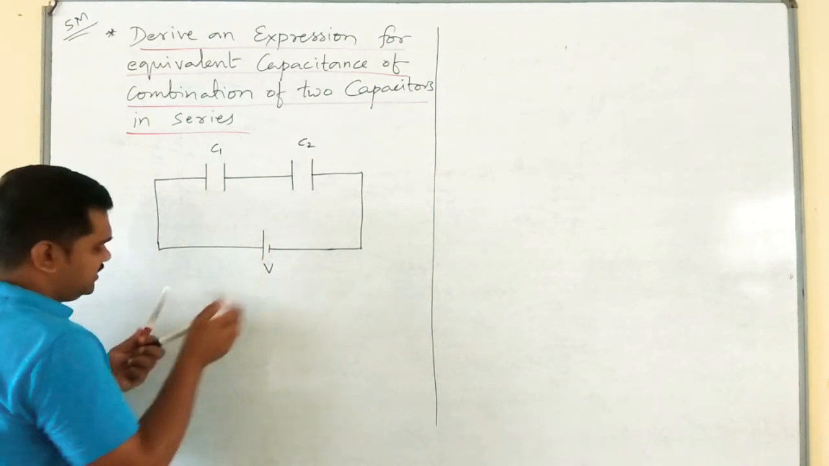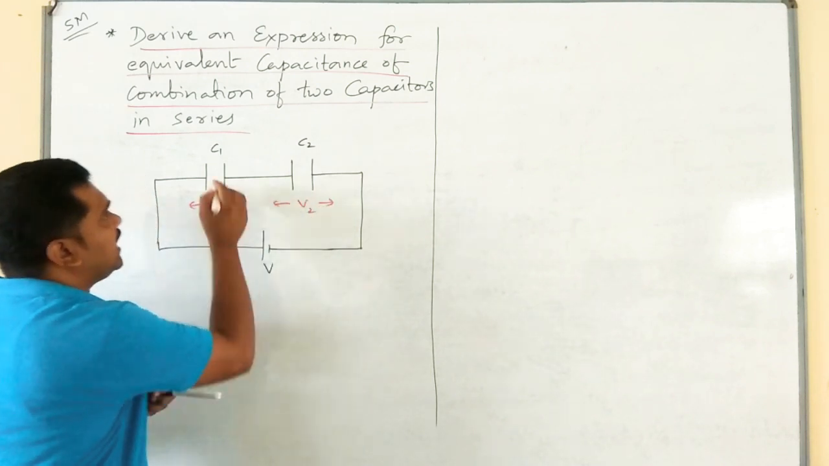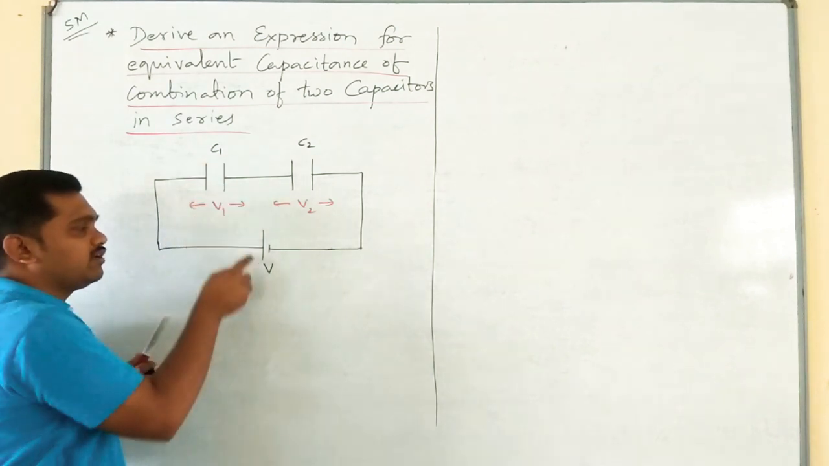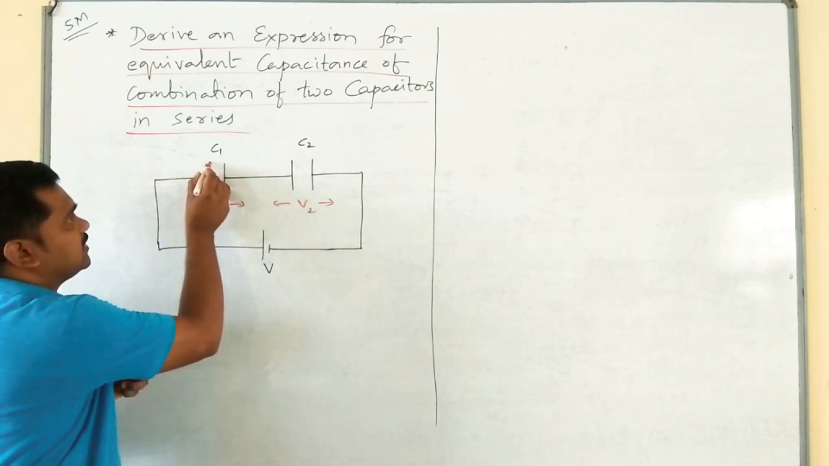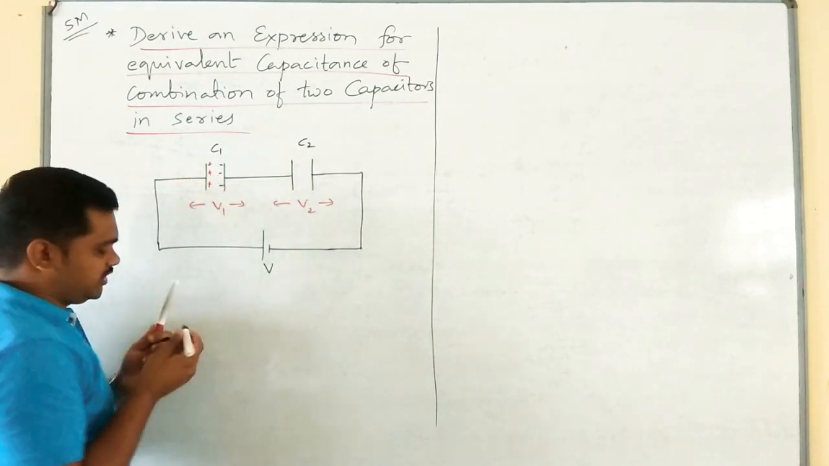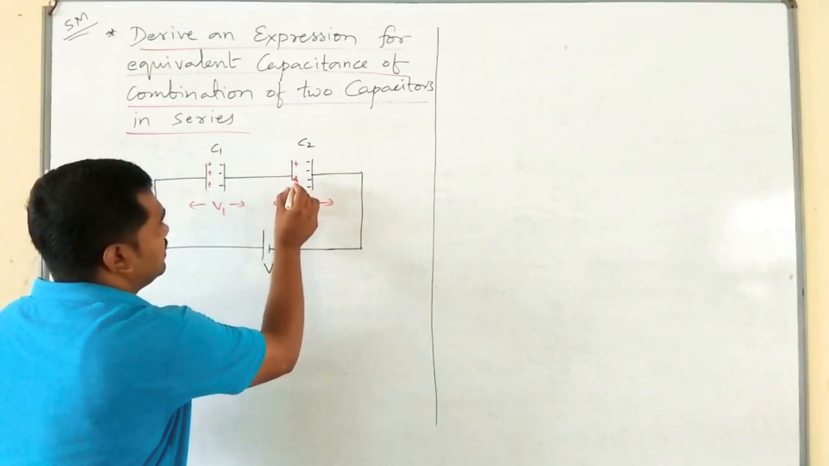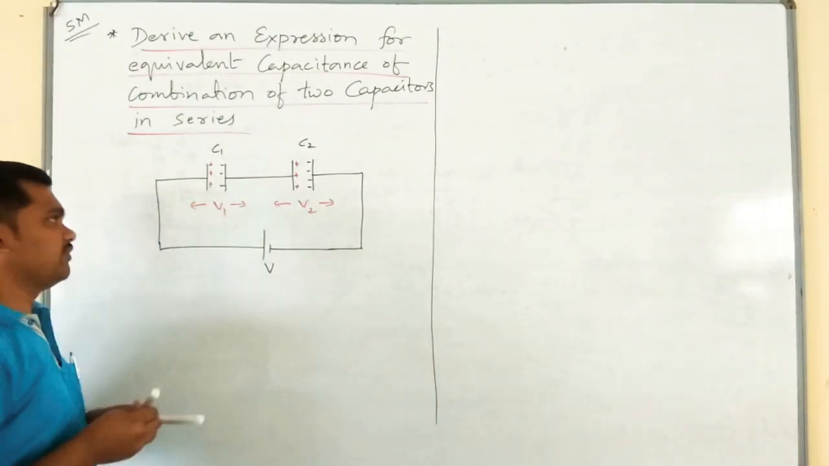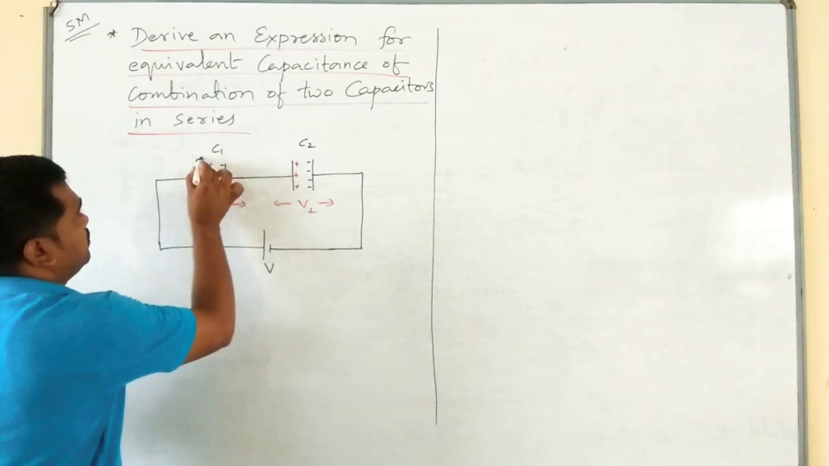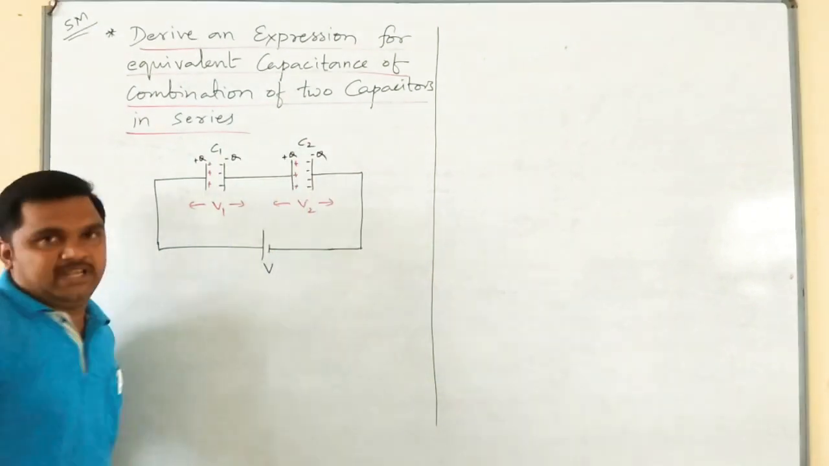As I said earlier, this V will split into V1 and V2 and the charge remains constant. Since I have connected the first plate of C1 to the positive terminal, here we can expect positive charges, and here negative charges due to the induction method. Similarly here also negative charges, and here positive charges due to induction. Next, here we should write plus Q, minus Q, plus Q, minus Q.